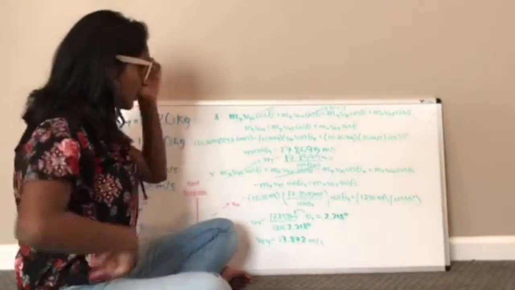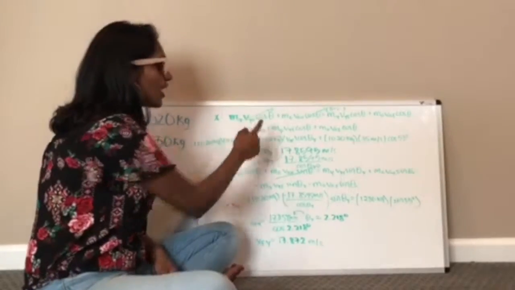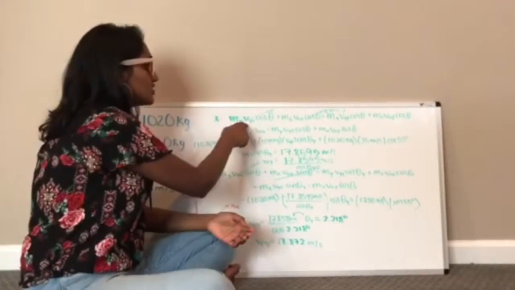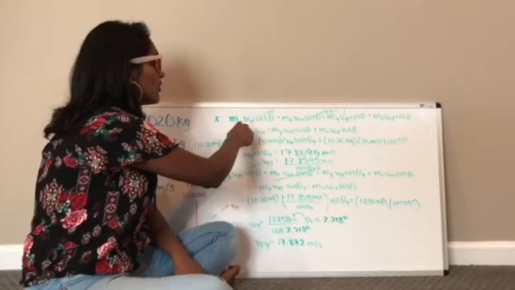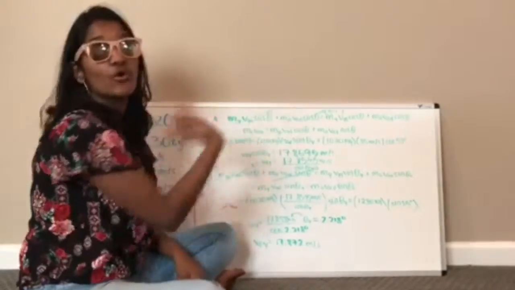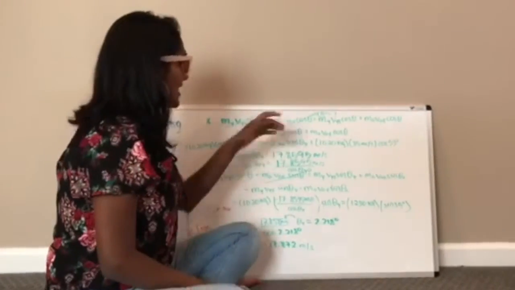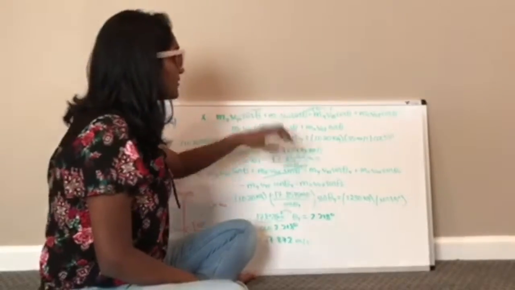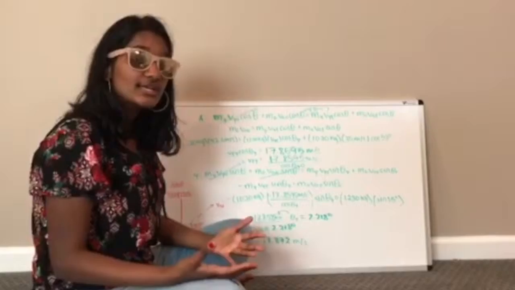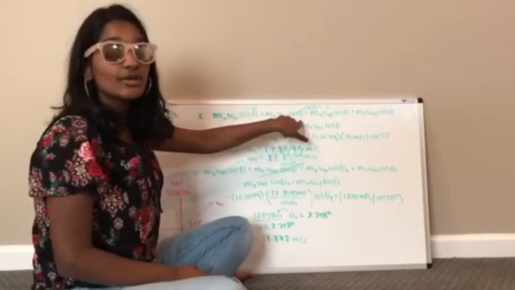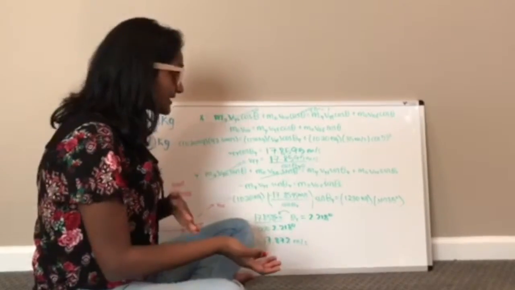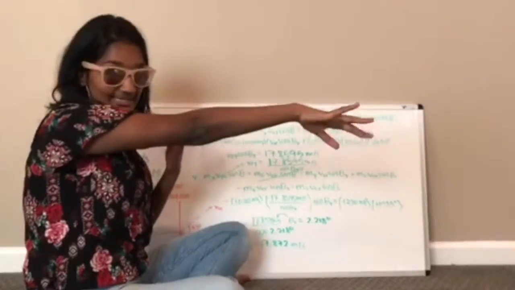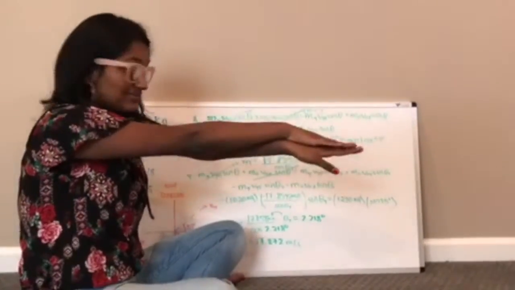So if we want to start, we know that since the yellow car wasn't moving at all initially, its initial velocity is going to be 0. So you want to just make that 0, and it can just go away because we don't love it. And then if you look at the initial green car velocity, it does have an initial velocity, so it's not 0, but its angle with respect to the x-axis is 0 because it's moving east, so there's no angle, so 0.